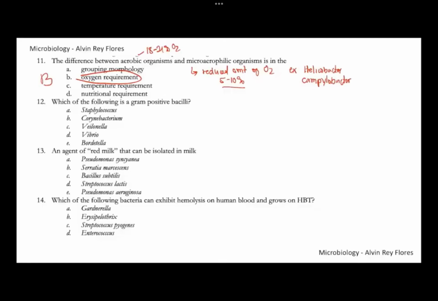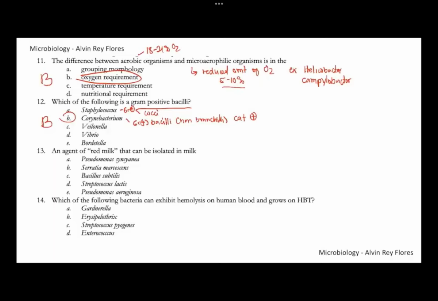Number 11, this is letter B. Number 12, which is a gram-positive bacilli. Which of the following is a gram-positive bacilli? The best answer here for number 12 is letter B, Corynebacterium. Although Staphylococcus is gram-positive, Staph is gram-positive cocci. Corynebacterium is the best answer since this is a gram-positive bacilli. These are non-branching bacilli, and they're also catalase positive.